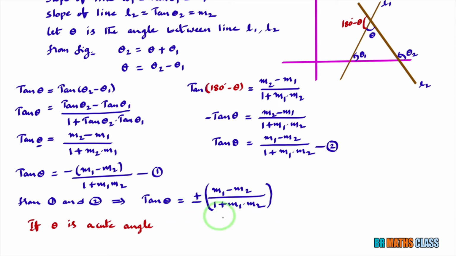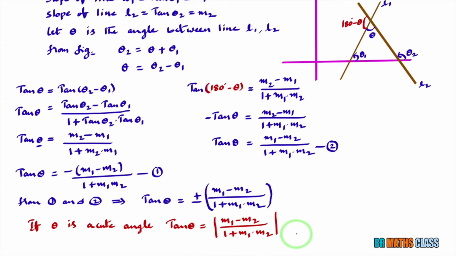So to avoid unnecessary confusion, what I'll do here, I'll just keep modulus on this part. Tan theta equal to modulus of m1 minus m2 divided by 1 plus m1 into m2. If I keep it like this, whether m1 minus m2 is positive or negative, whatever it is, as modulus is there, at the end we will get a positive answer.